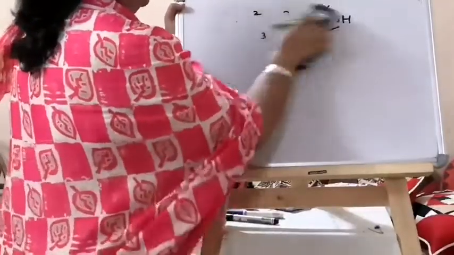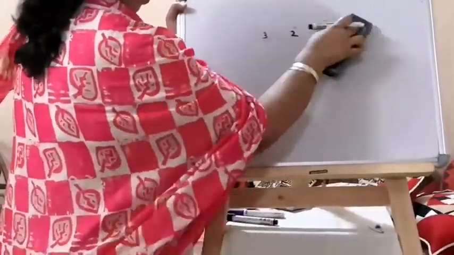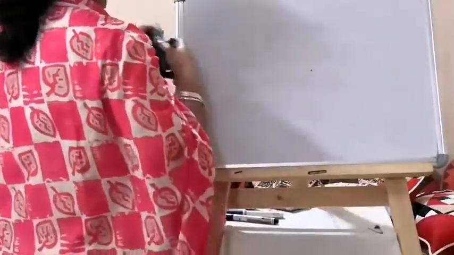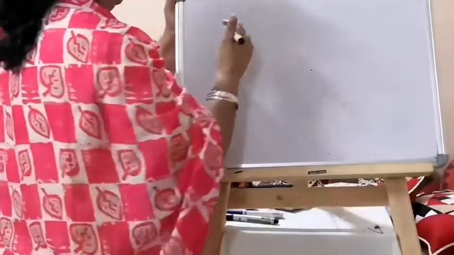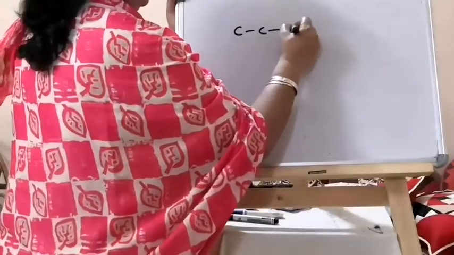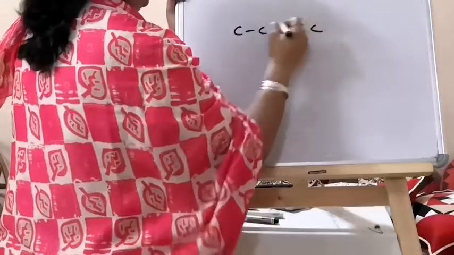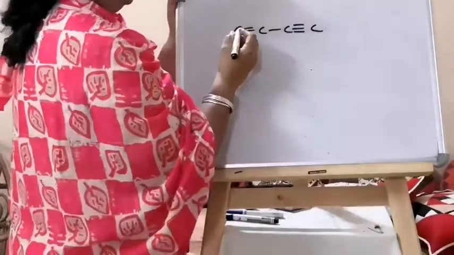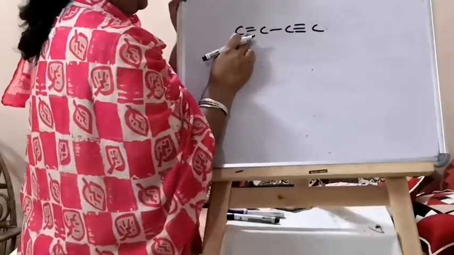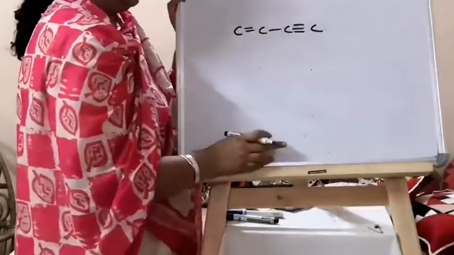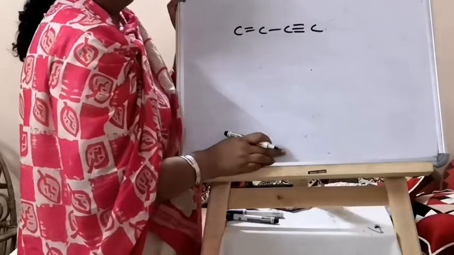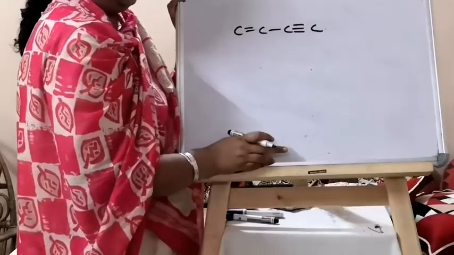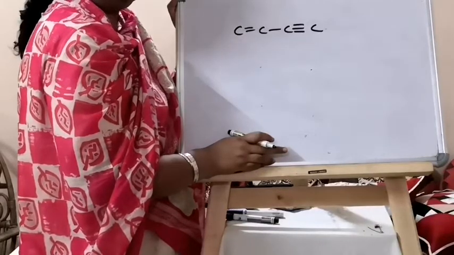Now if you have a chain in which on one side you have a triple bond and on the other side a double bond, then preference goes to the double bond. Last time I told you, you have to learn that list I have given you previously, in the previous video.